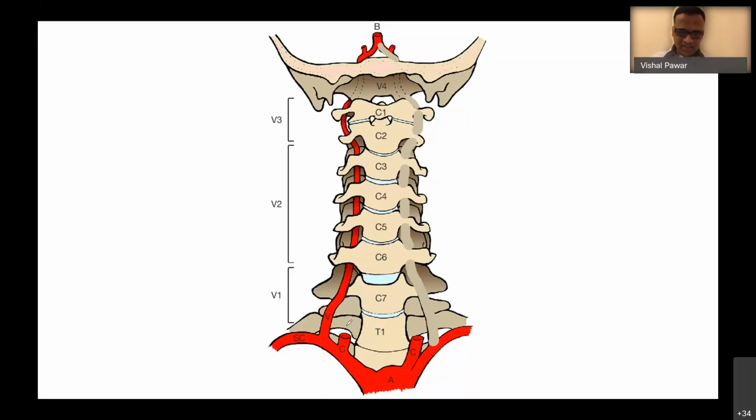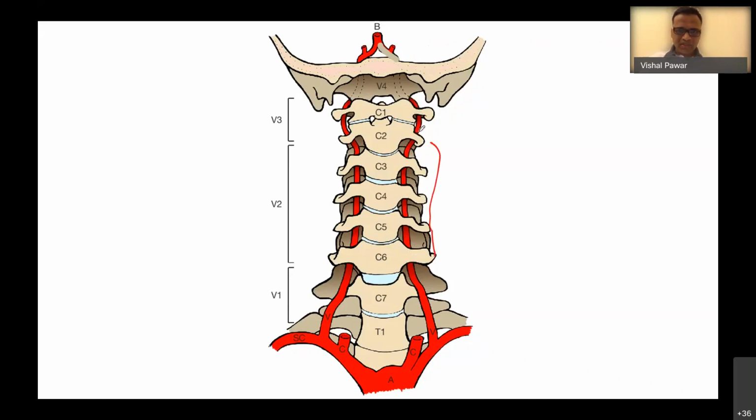So let us see what are the parts of the vertebral artery. V1 starts from the subclavian artery, on both sides actually, and it reaches the vertebral foramina of C6. That is V1. V2 is from the vertebral foramina of C6 up to C2.